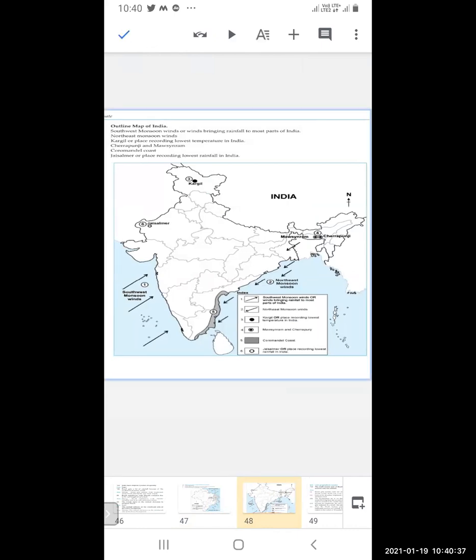Now we will see the outline map of India. Southwest monsoon winds, or winds bringing rainfall to most parts of India, that is number 1. You can see the arrows. On the west side you can see the southwest monsoon winds, and downside the arrows are given.